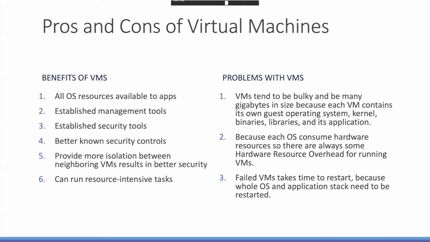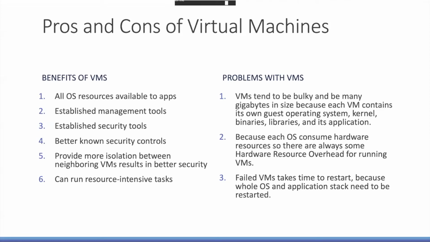Then the resource-intensive tasks: if a particular application needs a lot of physical resources, then VMs are preferred over containers. We're not speaking about containers yet, of course, but if your application really consumes a lot of processor power, memory, or disk storage, then it is preferred that you run that application in a VM, right?